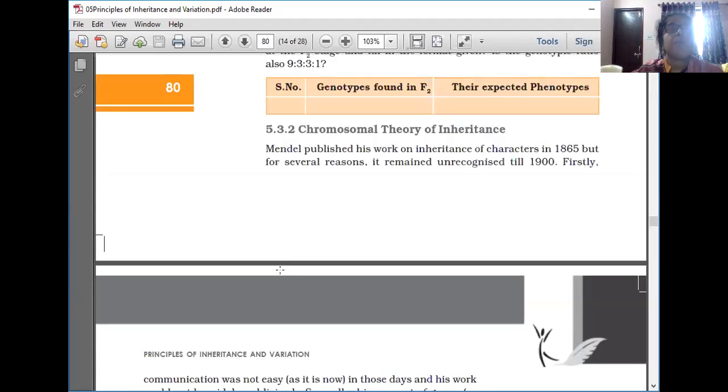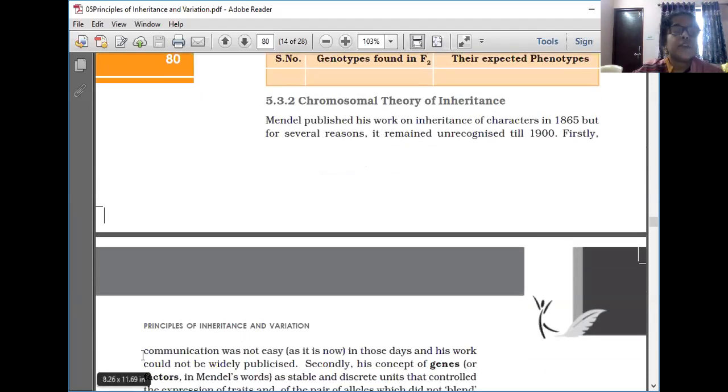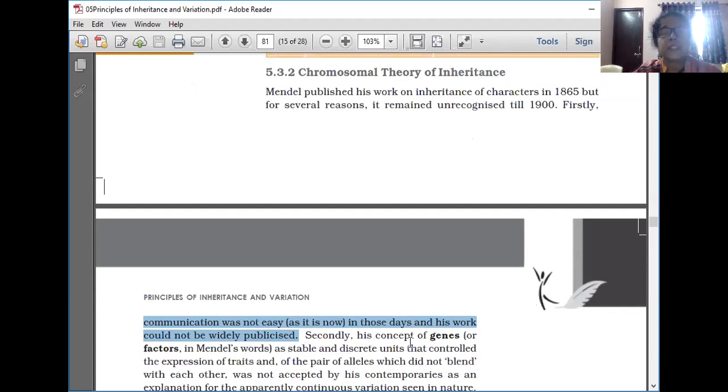So what was the problem faced by Mendel? First, communication was not easy in those days, and his work could not be widely publicized. Secondly, his concept of genes as stable and discrete units that controlled the expression of traits, of the pair of alleles which did not blend with each other.